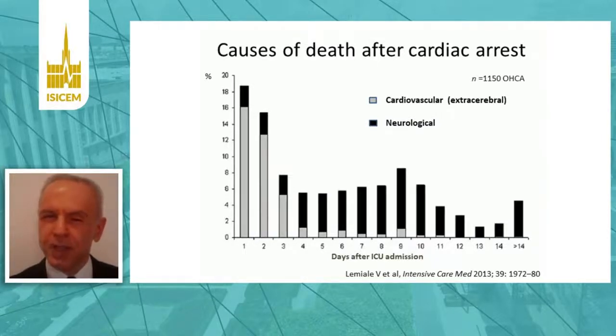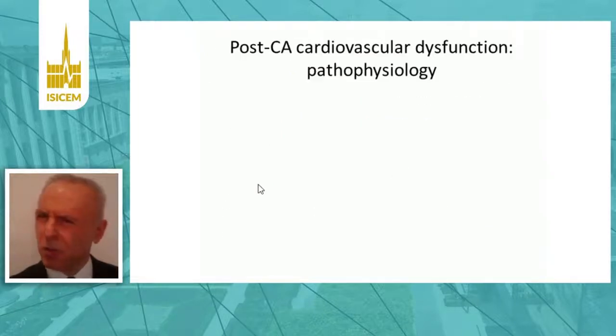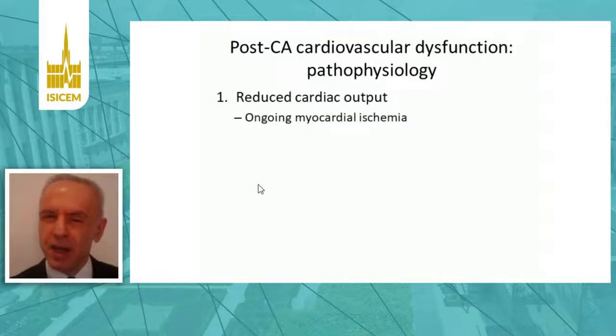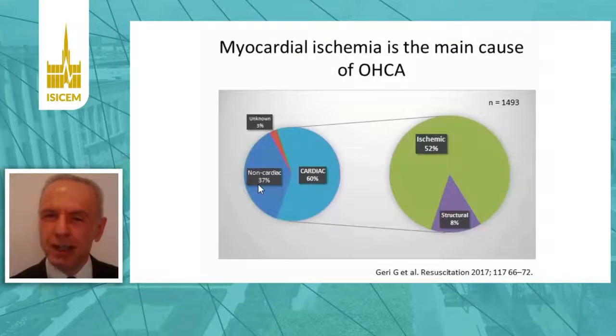During the first 3 days after cardiac arrest, there is a high incidence of deaths due to cardiovascular causes, in gray in the graph, and then there is a long plateau of neurological deaths. Let's focus on the first one. Post-cardiac arrest cardiovascular dysfunction has many components. The first one is the reduced cardiac output due to ongoing myocardial ischemia. Indeed, myocardial ischemia is the main cause of out-of-hospital cardiac arrest.